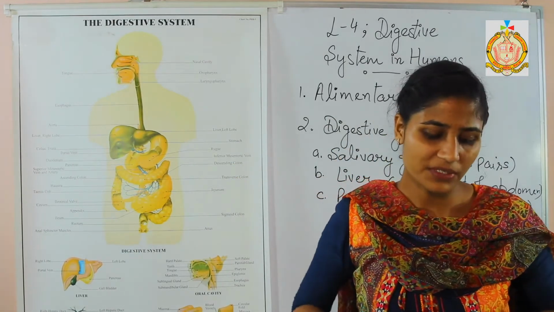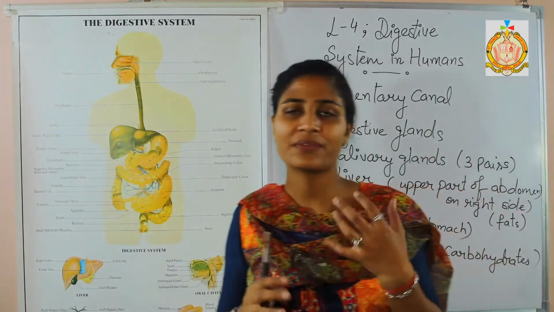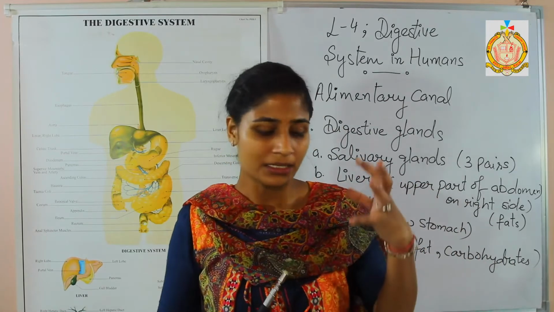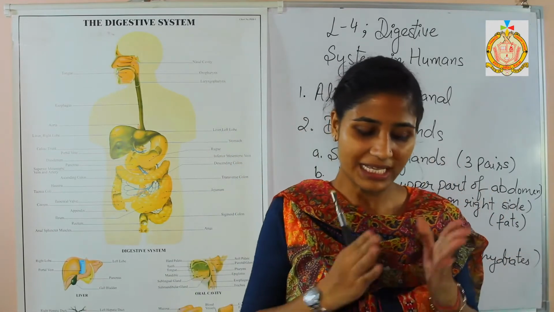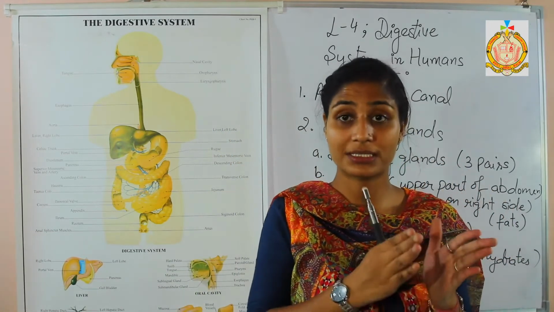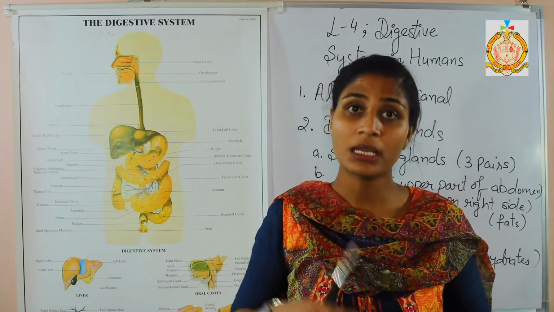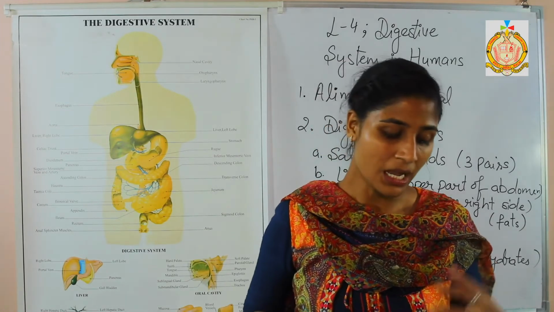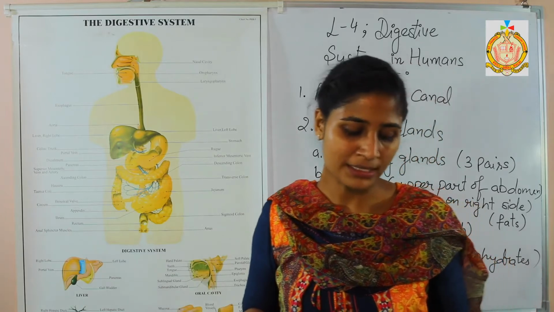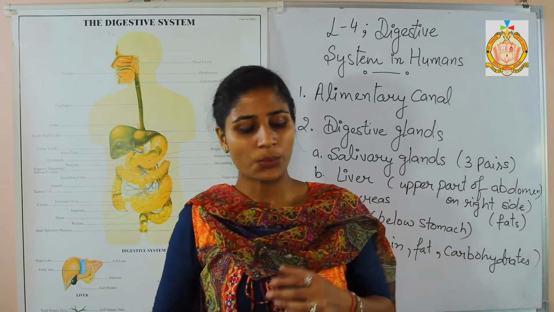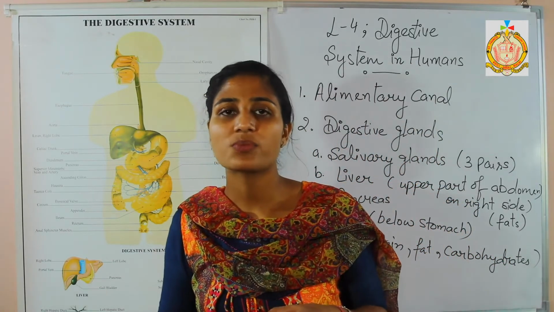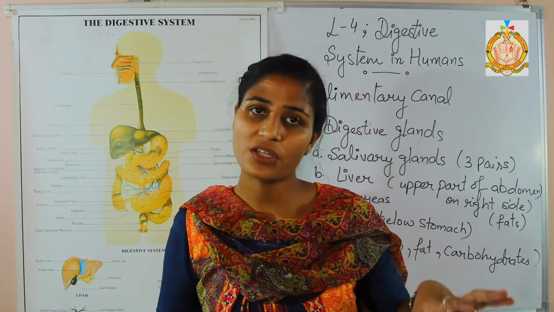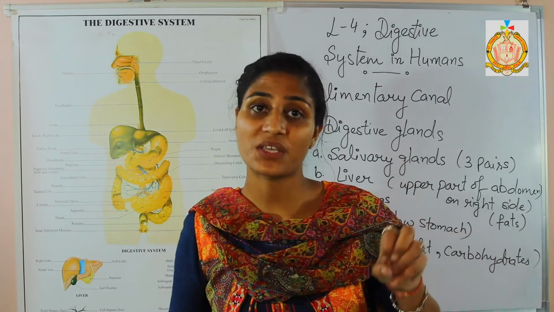What is the function of a stomach? In the stomach, different juices are secreted. Gastric juices are secreted. Now, which kind of gastric juices are secreted in the stomach part? Mucus, hydrochloric acid, and the enzyme pepsin. Now, what is their function? They are responsible for digesting the food and they perform specific functions.